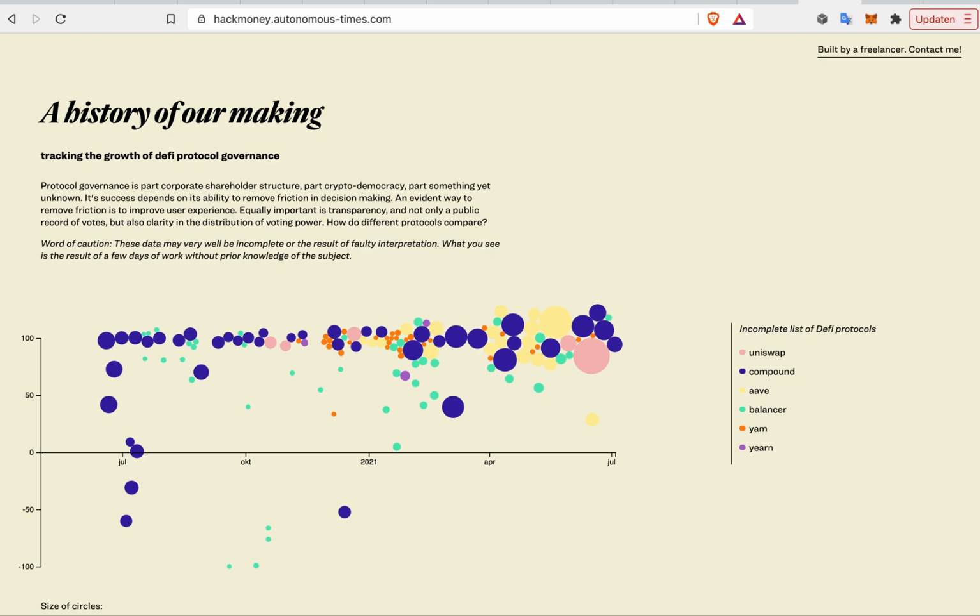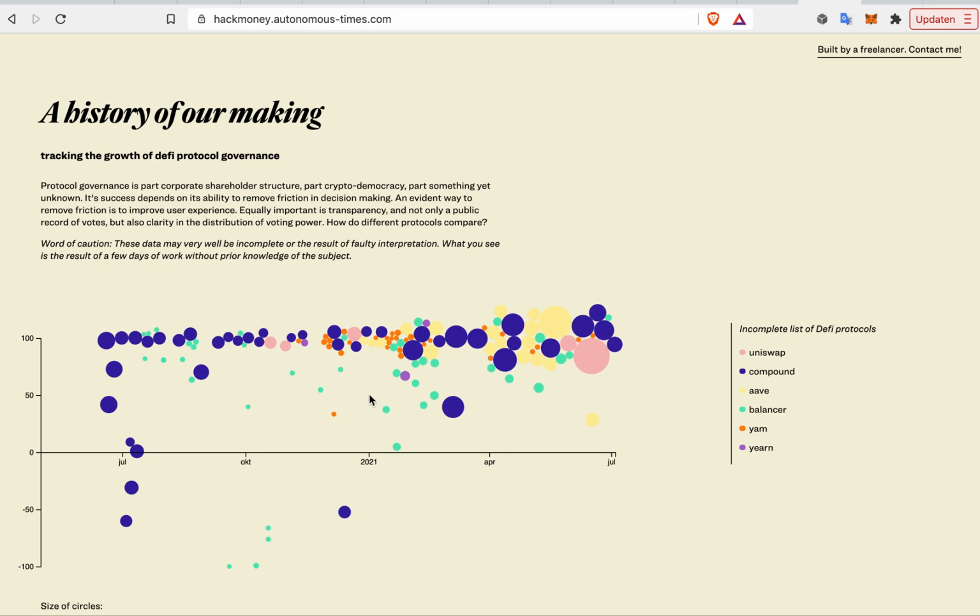This hackathon was the opportunity to explore the state of governance of DeFi protocols. And I did this by making a data visualization. The first question that came to mind was whether we can see an increase in activity, in interest, a positive development over time. So I obviously created a timeline, a short history of DeFi governance until now.